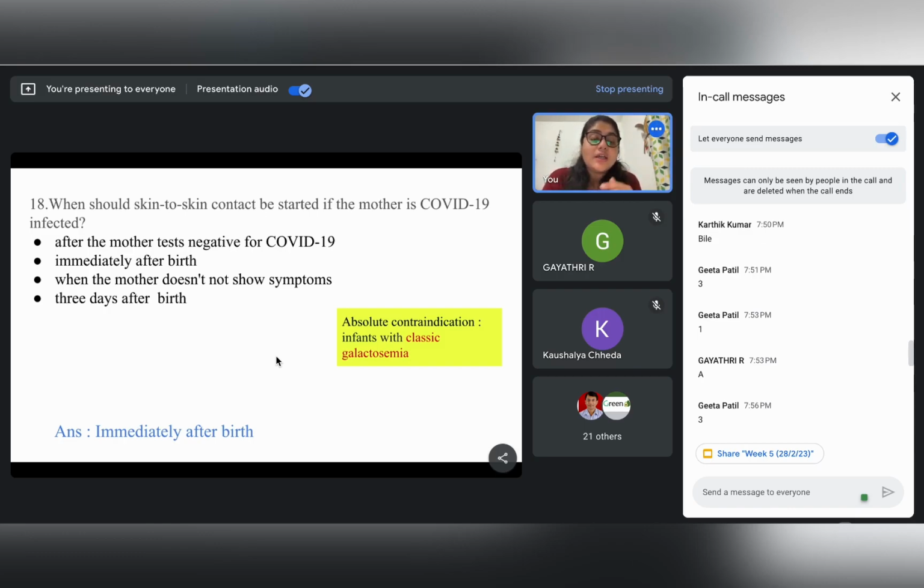So if you give milk to a child with galactosemia, your milk has got lactose and galactose as well. So this will not get broken down into simple sugars. And if it is not broken down into simple sugars, then these sugars will not get absorbed in the body of the child.